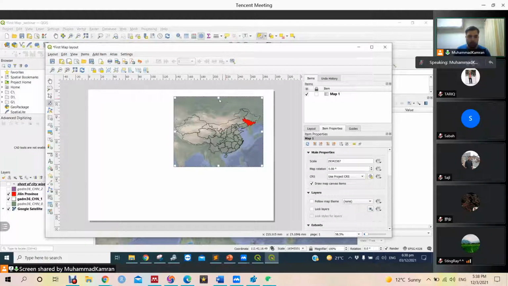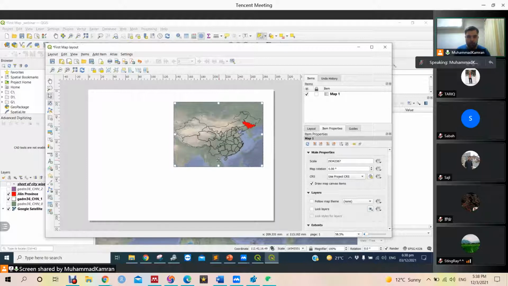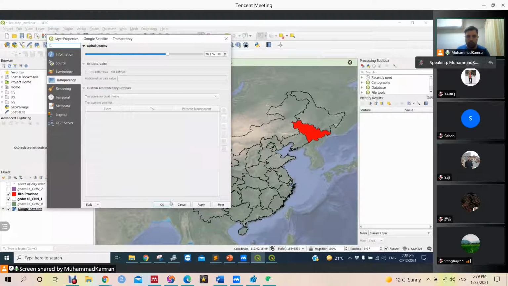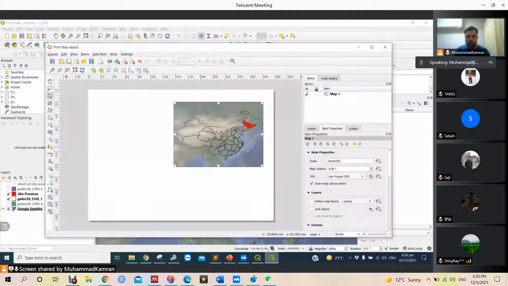So our map is almost ready, but we need to make it a little smaller from top and bottom. It's okay now, and let's try to improve the transparency to 70 and refresh it. Okay, it is much better now. Then we can add a label.